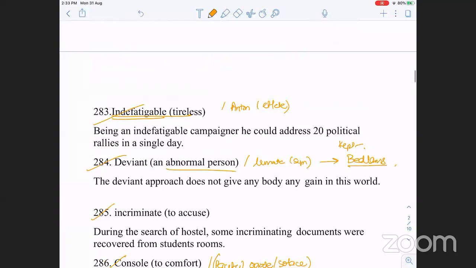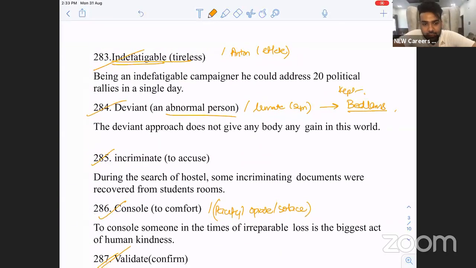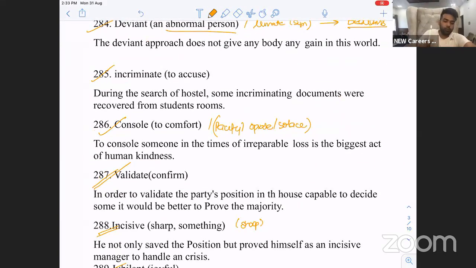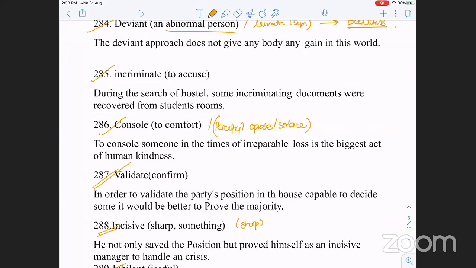Indefatigable. Tireless. He doesn't get tired. What is the opposite of it? You get tired. Deviant. Abnormal person. Deviant people are kept in bedlams.